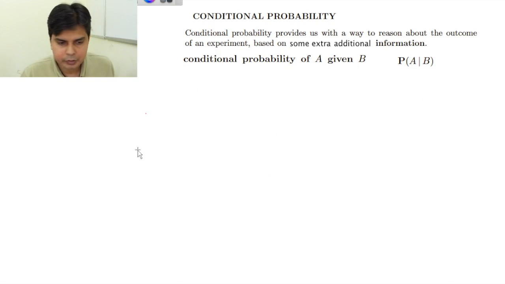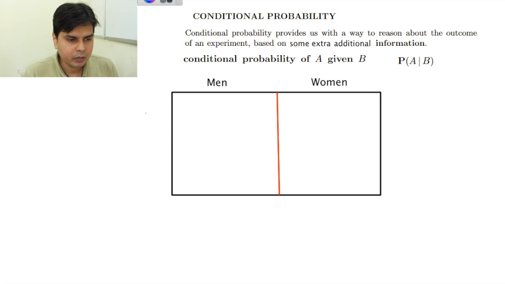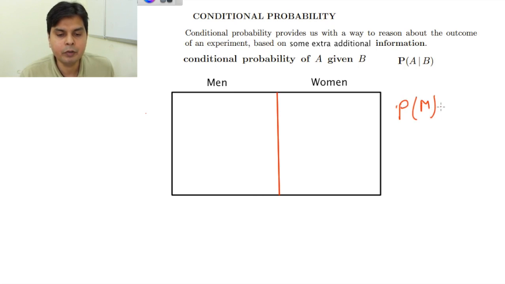Let's give another example of conditional probability. Suppose in a town there are equal numbers of men and women, 50% men, 50% women, and suppose a murder has taken place in that town, and we know that only one person, either a man or a woman, has committed that murder. Now you have to find the probability that the criminal is a man. I denote that by PM, the probability that the criminal is a man, and it will be half. Similarly, the probability that it will be a woman will be half.